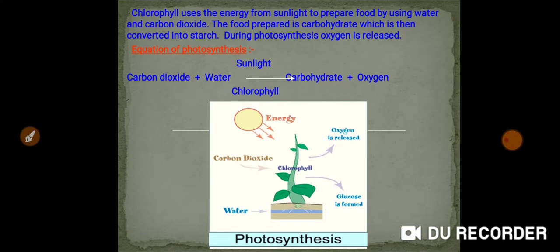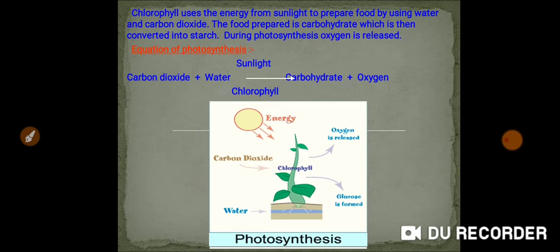See this equation. You learned this one in the 5th standard only, I hope. See this, how the carbohydrates will be prepared with the help of the photosynthesis process. That will be carbon dioxide plus water in presence of sunlight and chlorophyll. They will prepare their own food in the form of carbohydrates. At the same time, it releases oxygen.